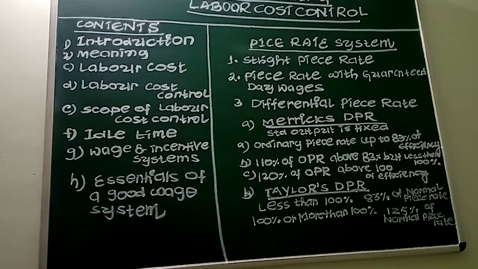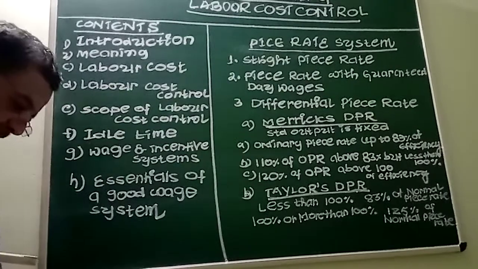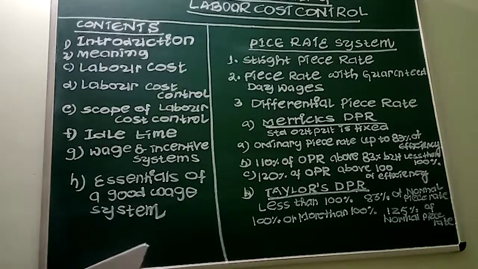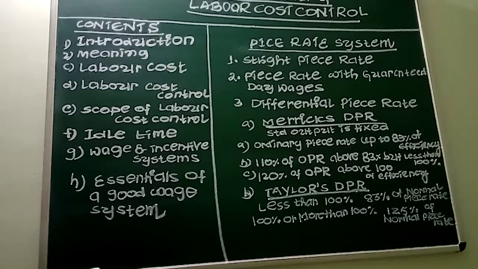See, coming to the next content, according to our unit bifurcation, which are the departments involved in the control of labor costs? The first department is the personnel department, then engineering and work study department, timekeeping department, payroll department, and cost accounting department.